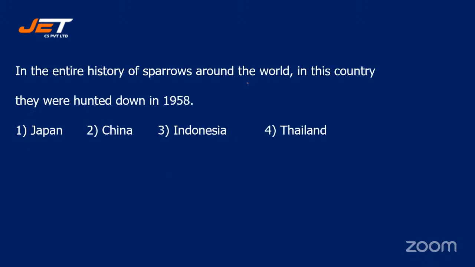Okay. Next question. In the entire history of sparrows around the world, in this country, they were hunted down in 1958. And your options are number 1, Japan, number 2, China, number 3, Indonesia, number 4, Thailand. In the entire history of sparrows around the world, in this country, they were hunted down in 1958. Japan, China, Indonesia, or Thailand?